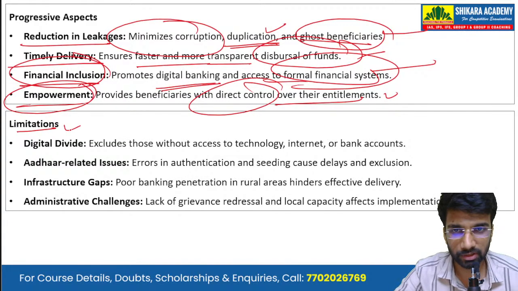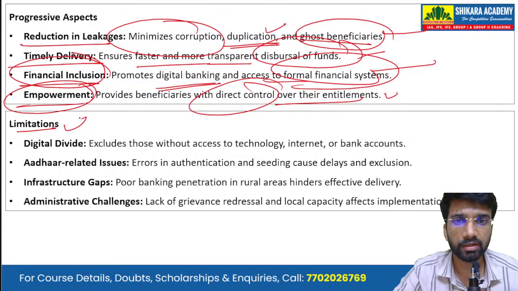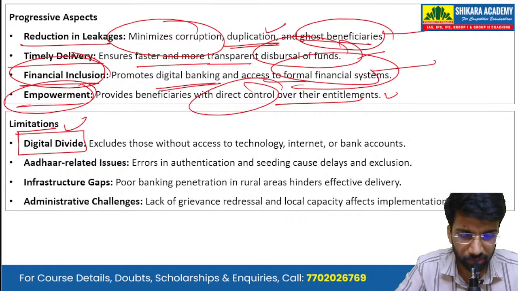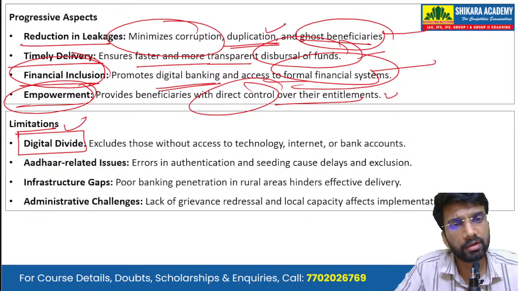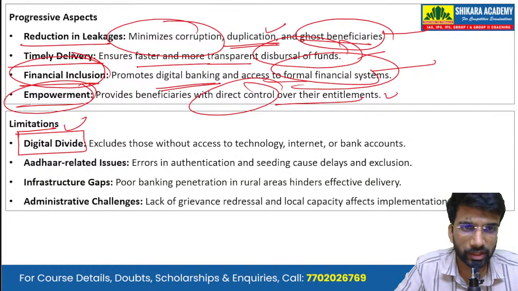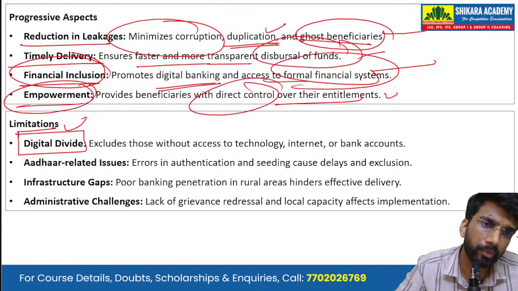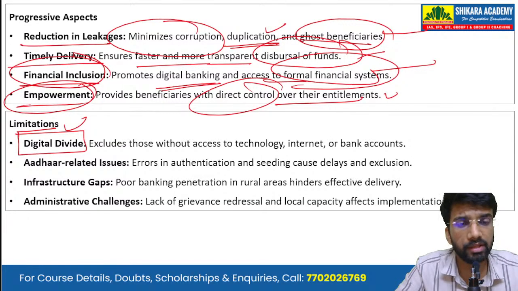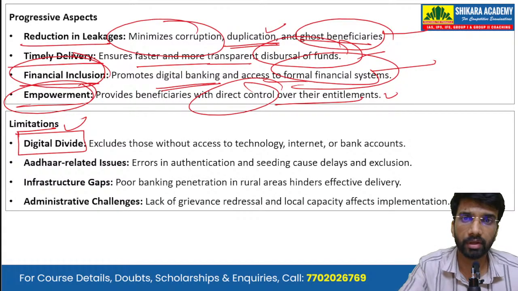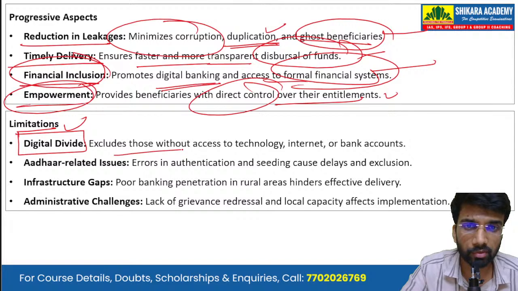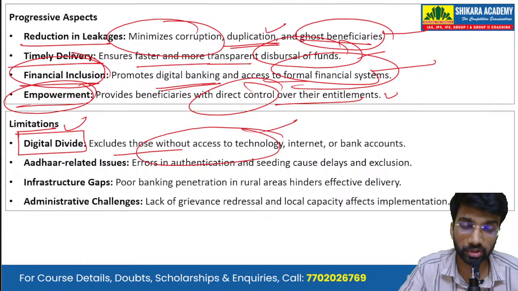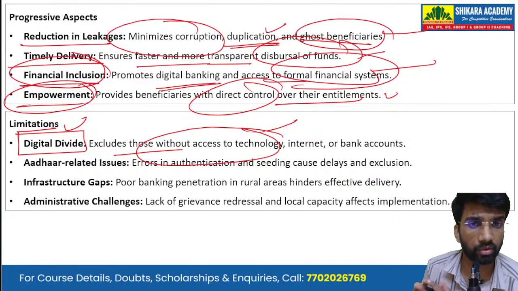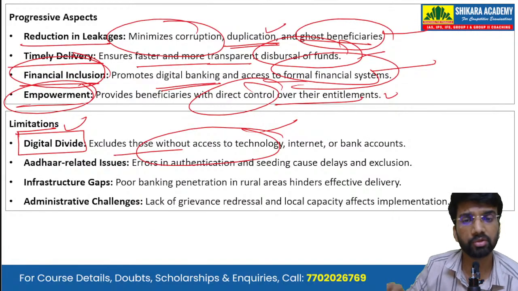But there are certain limitations. The biggest one is the digital divide. For any of the schemes that is related to the digital sector, or which has a component related to the digital sector, this digital divide is one of the biggest limitations. This scheme excludes those without access to technology. If a certain section of the population does not have access to technology, internet or bank accounts, they are excluded.